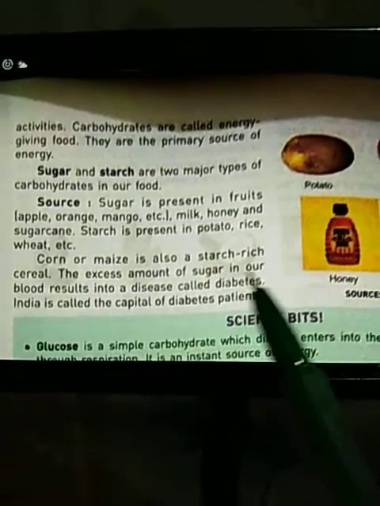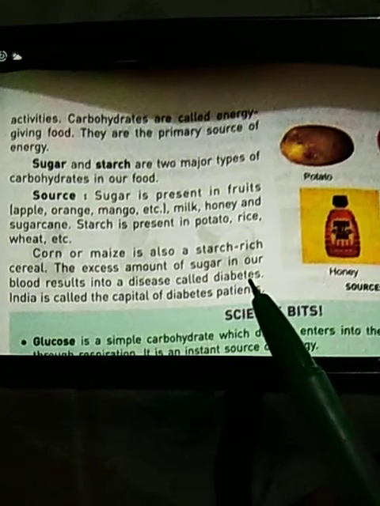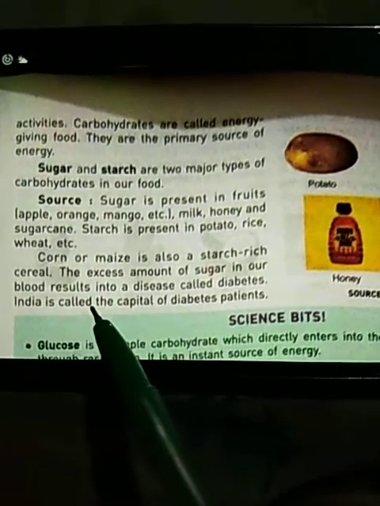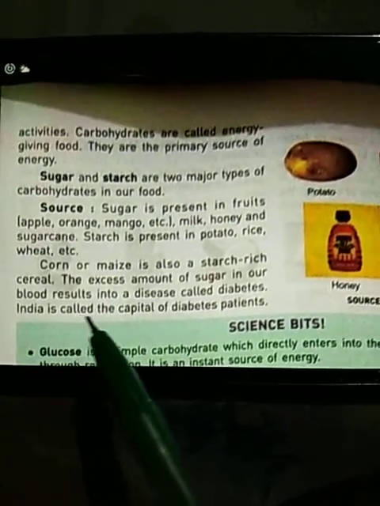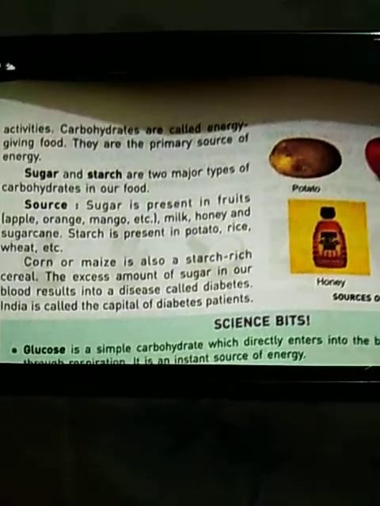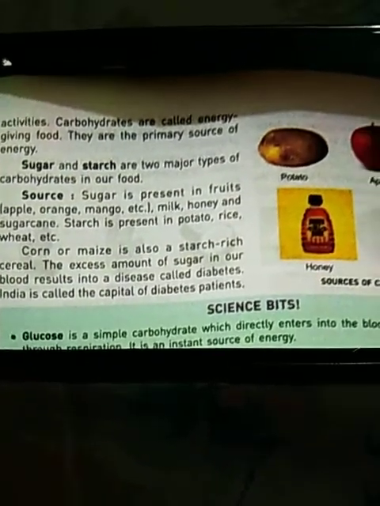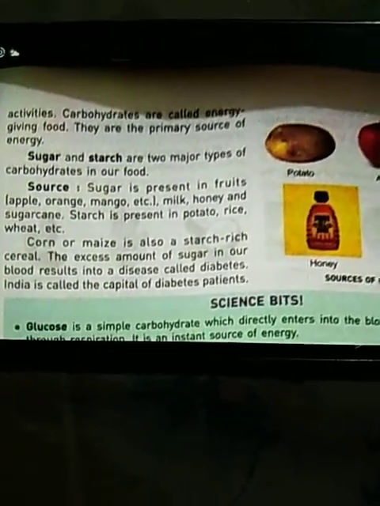The excess amount of sugar in our blood results in a disease called diabetes. India is called the capital of diabetes patients because here the number of diabetic patients is very high. That's why India is called the capital of diabetes patients.